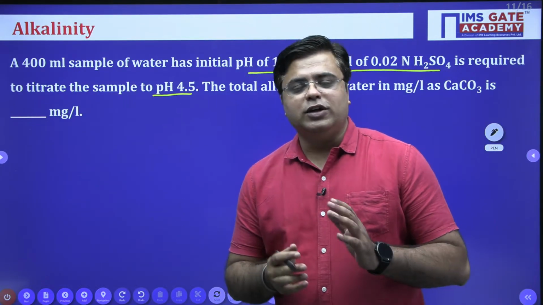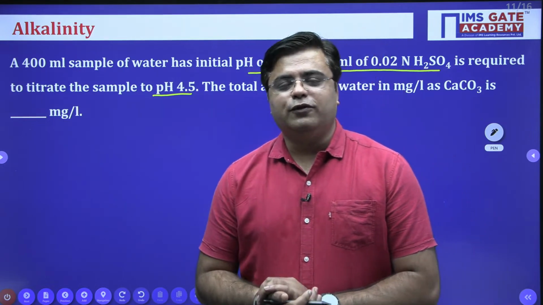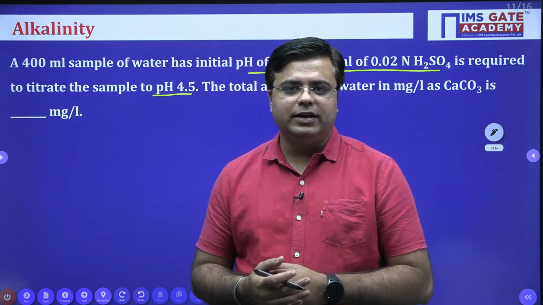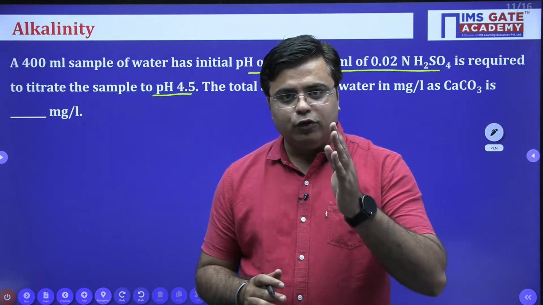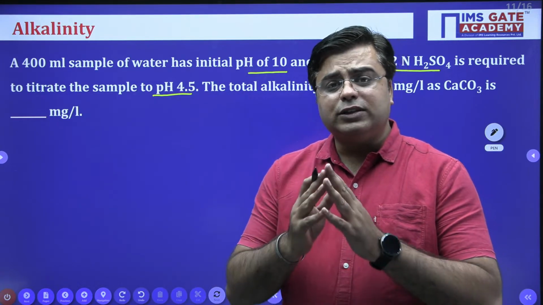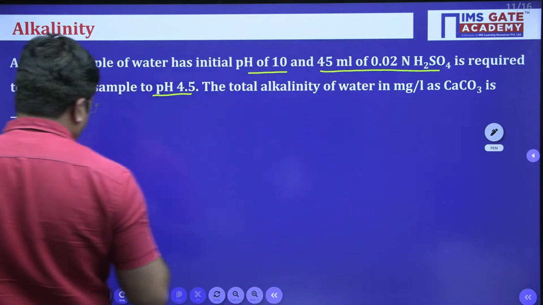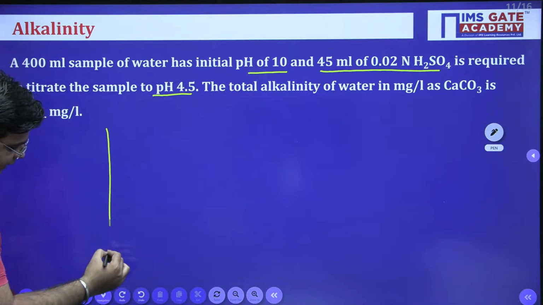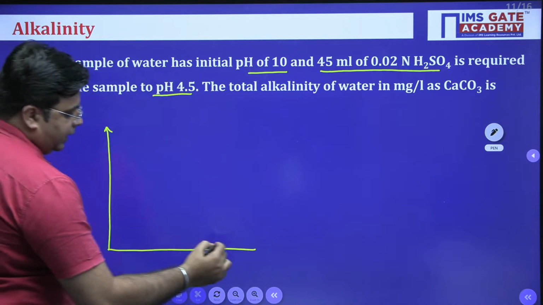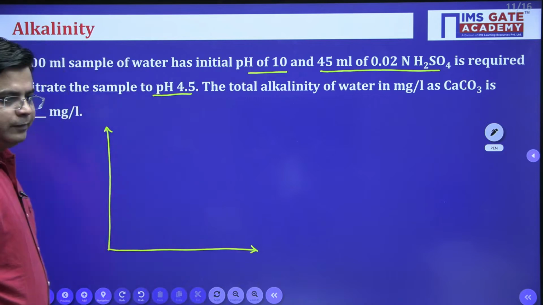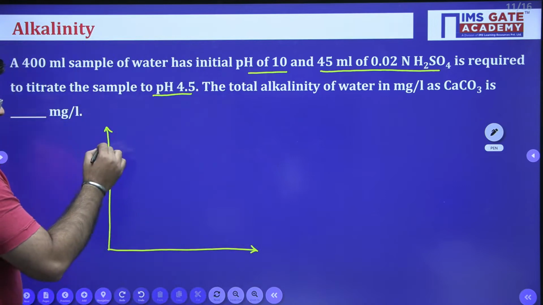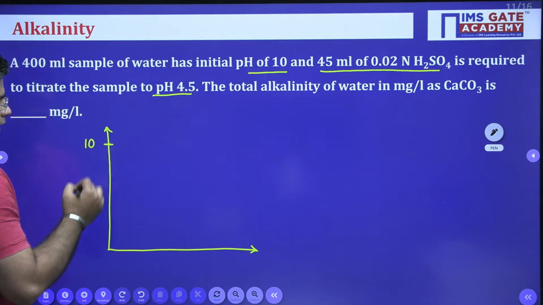Now, most of the students, when they read the question, they find it is a very difficult kind of question. But if you remember the test of titration that we did for alkalinity, this question is very easy. Remember, when we did the titration for alkalinity, we used two indicators, phenolphthalein and then methyl orange. First, we took the water sample and we added phenolphthalein indicator to it. The pH of the water sample was 10 initially.